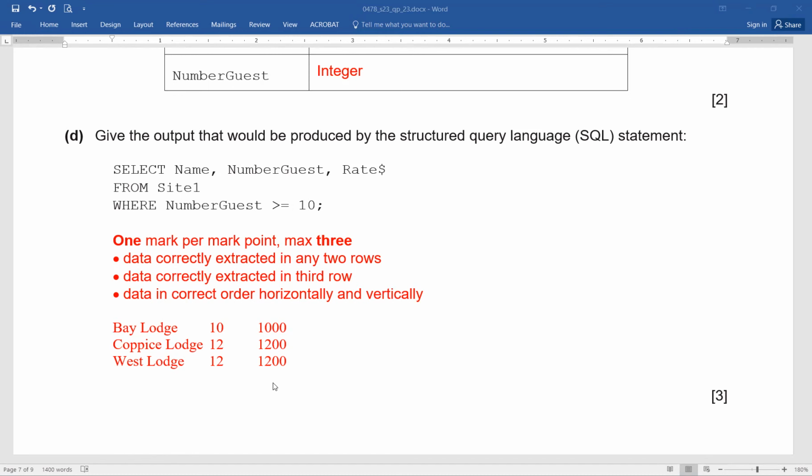So that is why the sequence is name first, number guessed then, and rate dollar in the end, and all the records meeting the criteria. And once you are done with the first record meeting the criteria, then in the next line, the second record, in the third line, the third record. And in this manner, you can easily score 3 out of 3. Okay, now how is the learning? Is it easy?